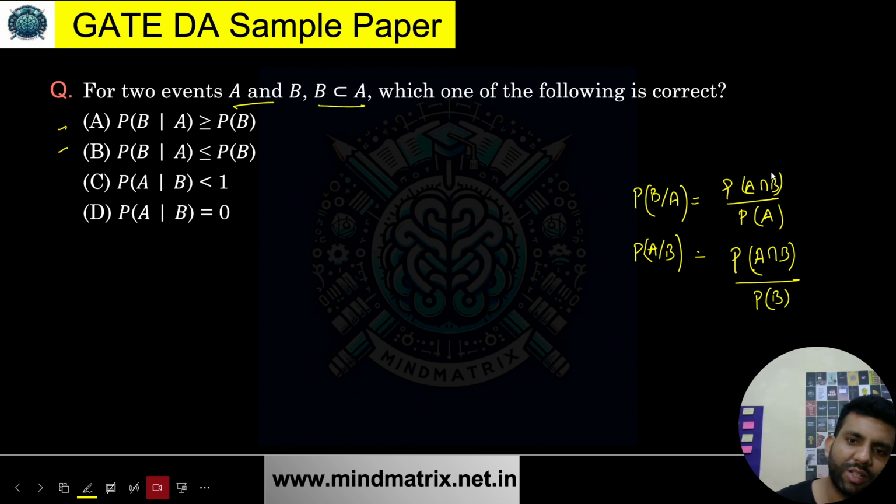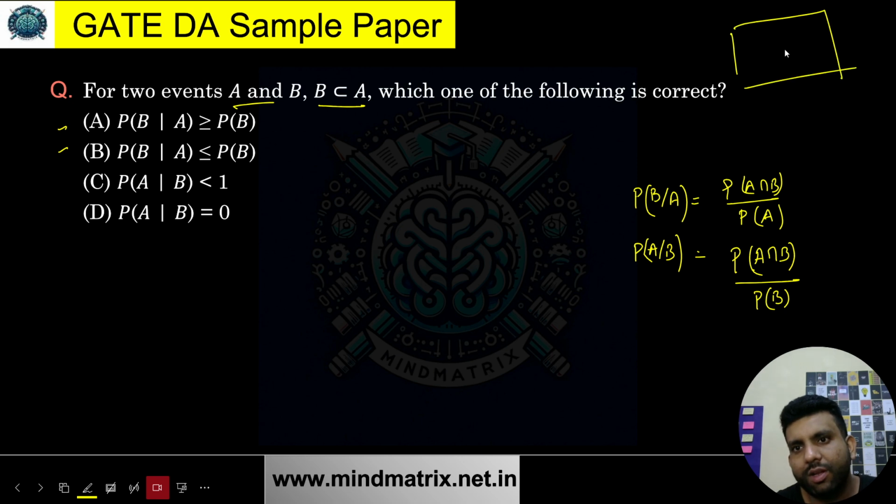Now just think about this. B is a subset of A. If I draw a Venn diagram, this is A, and this is B. If I take the intersection, A intersection B is nothing but B only.